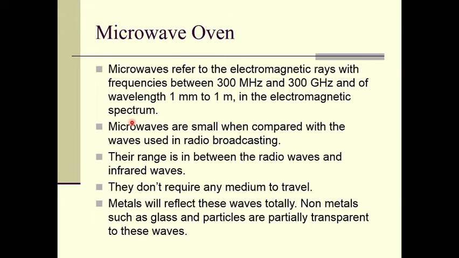So when microwaves are incident on metals, they are reflected back, while non-metals such as glass and other particles are partially transparent to them. And therefore we can have various applications of microwaves.